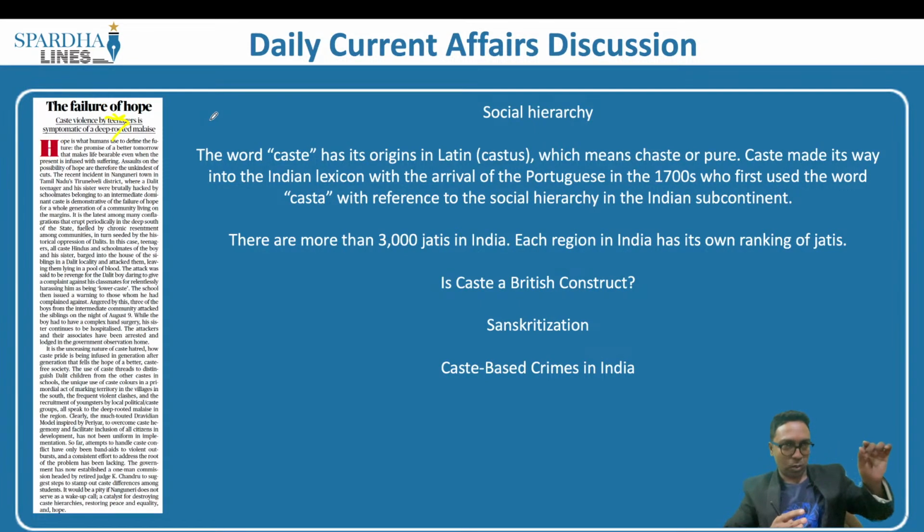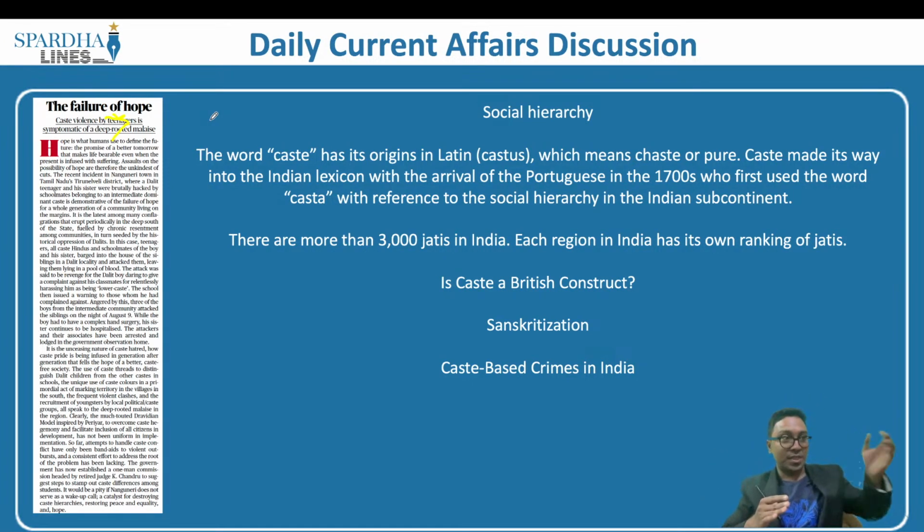Which are these compartments? One is the Brahmin community, the Kshatriya community, then you have the Vaishya community, and then you also have the Shudra community. So what is this caste? This is basically an ancient system of social hierarchy based on one's birth. Is it something that I am given by some organization or by an institution or by an authority? No, it is given by which group you are born under. Let's say you are brought up under a particular group and that particular social hierarchy, and that particular caste will stay with that person for the entire lifetime.